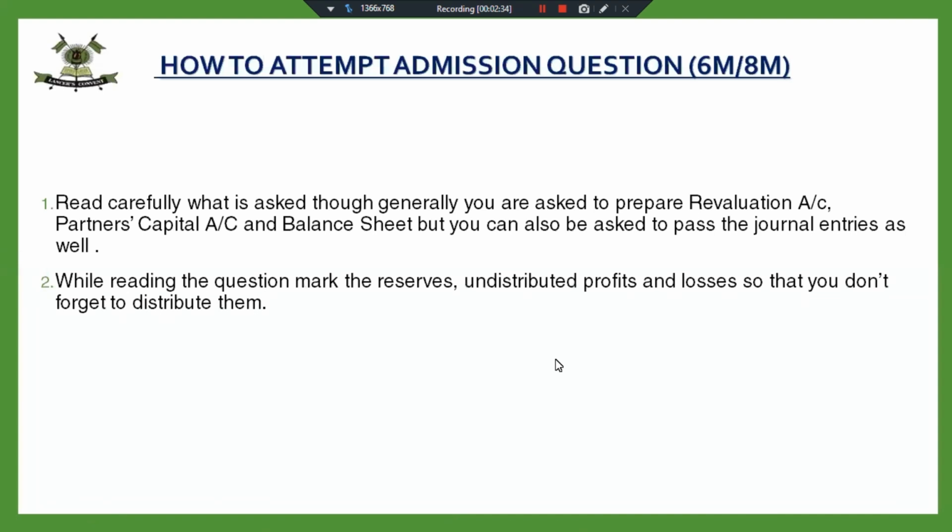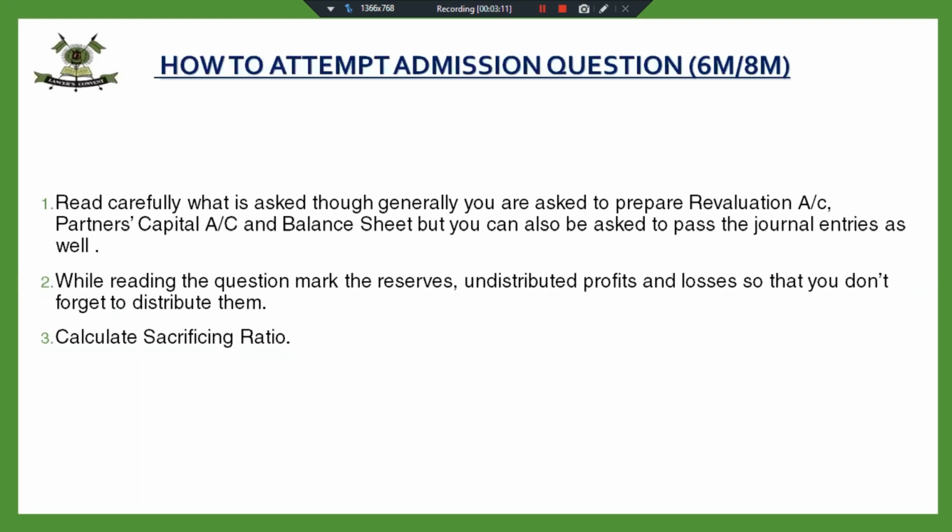While reading the question, mark the reserves, undistributed profits and losses in the beginning. So when you're reading the balance sheet, mark the reserves or undistributed profit and loss. Read assets and liability sides carefully, because these items are left out by some children, and in a hurry the balance sheet does not tally, and they don't come to know that some reserve has been left undistributed. So first thing, after we have read the question, we have to find out the sacrificing ratio.